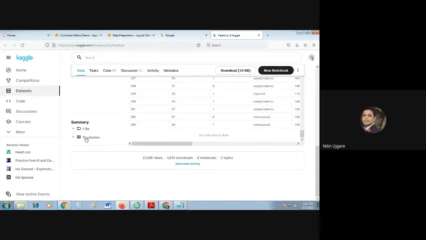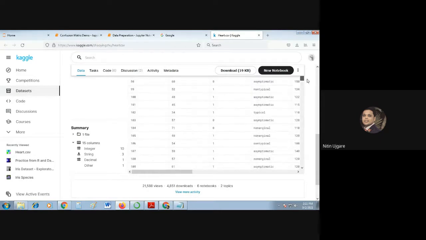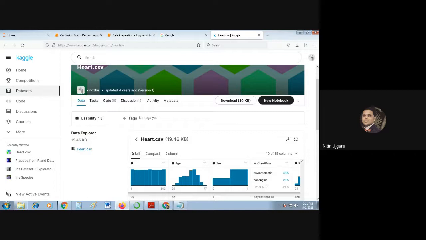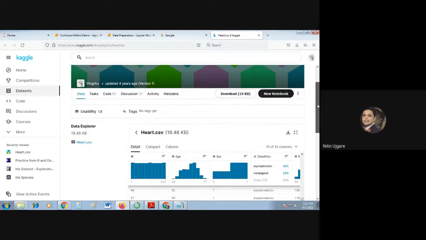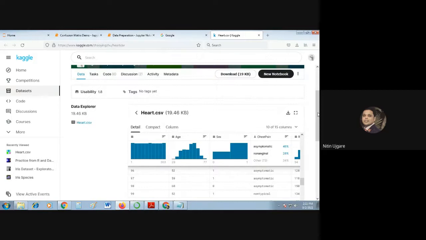If you want to see those columns, you can explore them here. But anyway, we are going to explore them in Python as well, so I'm not going to explore them here. This is just a very brief description about the data set.